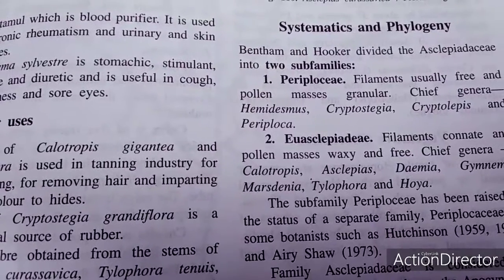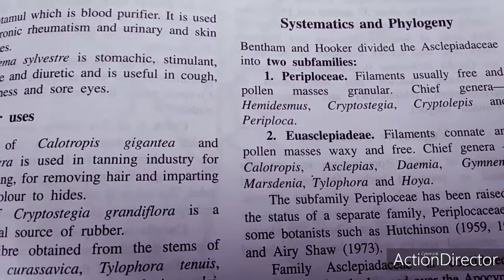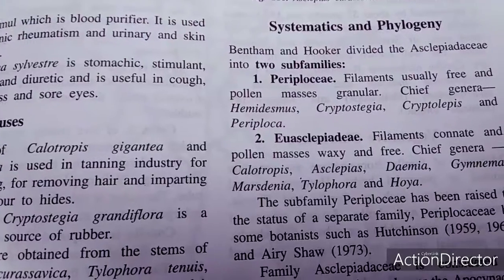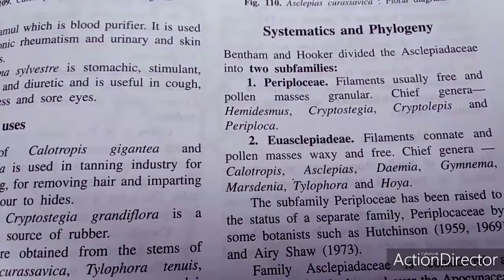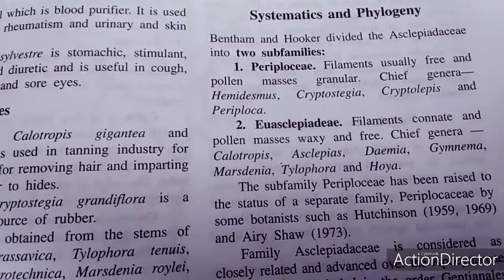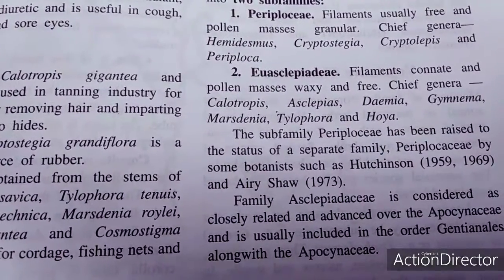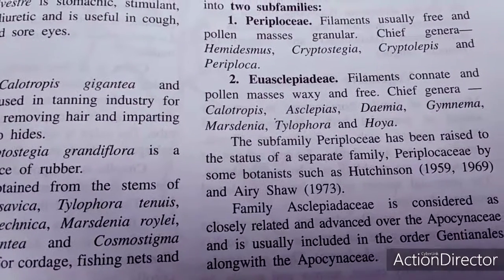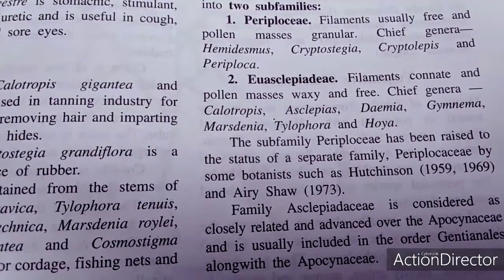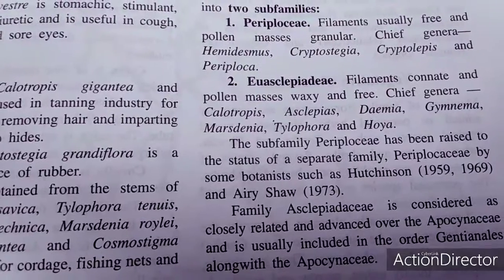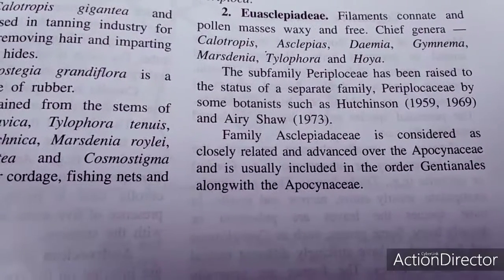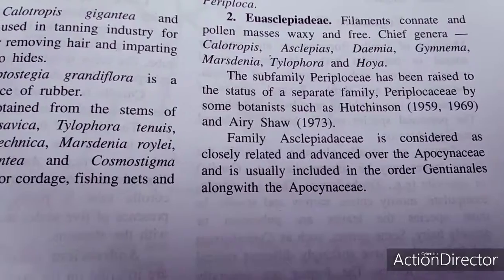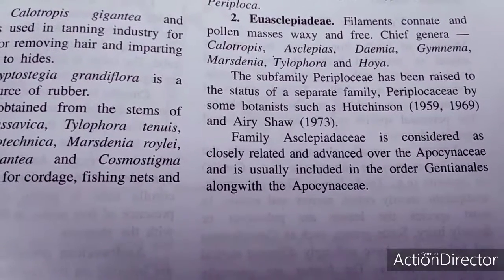the Periplocoideae and Asclepiadoideae. In Periplocoideae the filaments are usually free and pollen masses are granular, and in Asclepiadoideae the filament is connate and pollen masses are waxy and free. Some genera are Calotropis and Asclepias. The subfamily Periplocoideae is raised to the status of a separate family by some botanists such as Hutchinson and Airy Shaw.